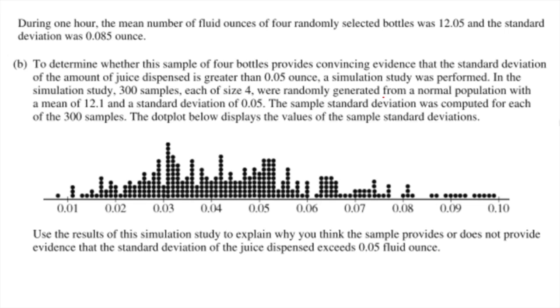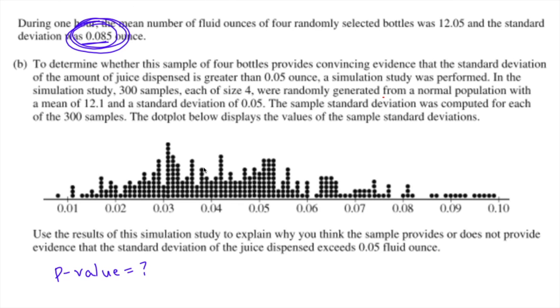And using that, we're going to determine, do we have evidence that this sample standard deviation is out of the ordinary? If I want to find evidence, I'm going to need a p-value. The p-value is probability assuming the null is true, which is what the sampling distribution was under the assumption of. P-value is the probability of getting what we got in our sample, which was 0.085, or more extreme.